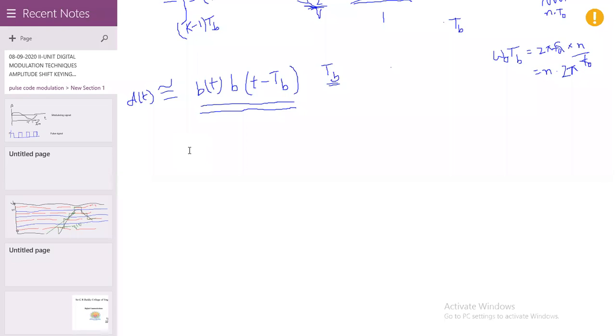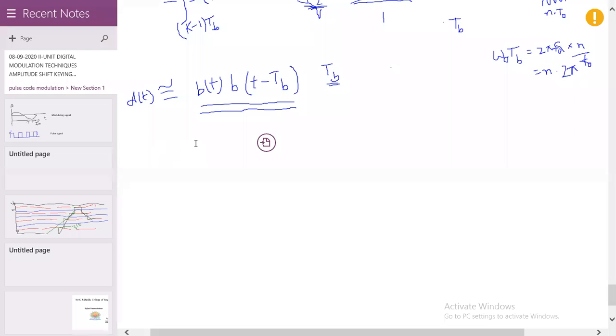If d of t is equal to 1, there is a phase change. Either b of t is plus 1 volt with b of t minus tb at minus 1 volt. Here we can observe the phase changes.